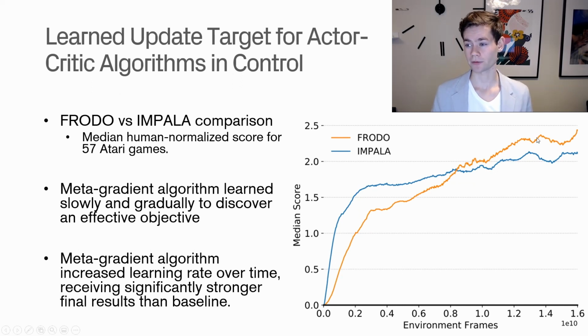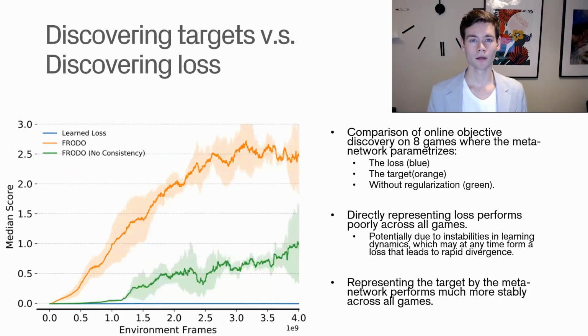So those are very interesting results. And as we said, these are across all Atari games, so it basically outperforms Impala on that suite in general. The next thing they investigated was basically the performance of a subset of 8 Atari games. And what they did comparisons on here was basically whether or not the target or the loss function itself is preferred as a means of training the algorithm.